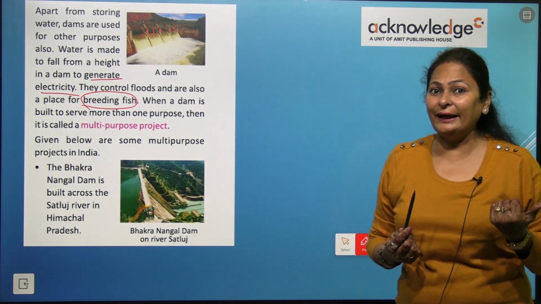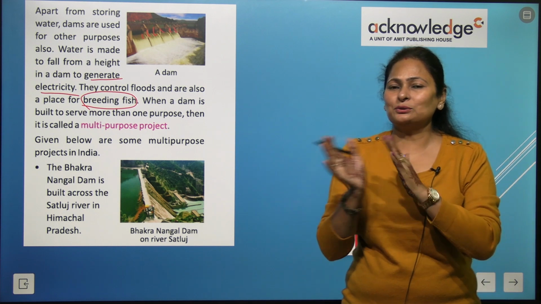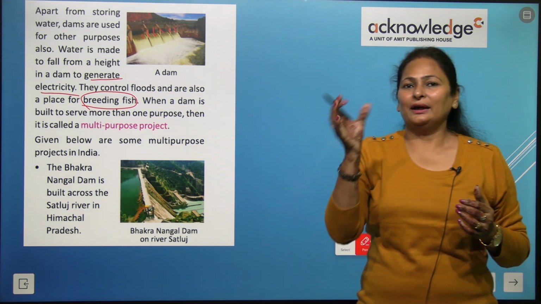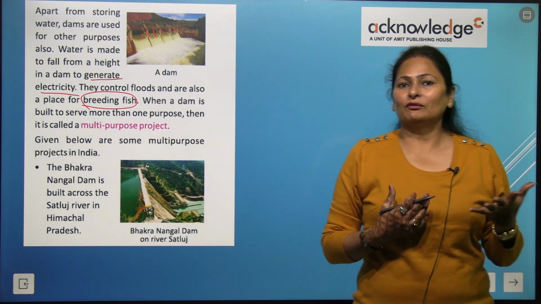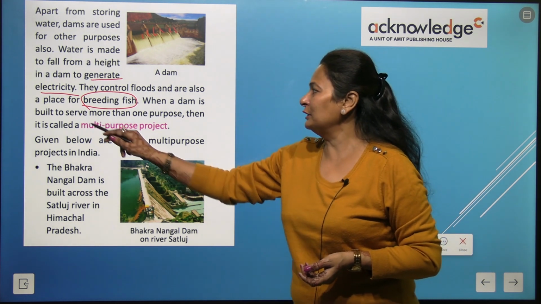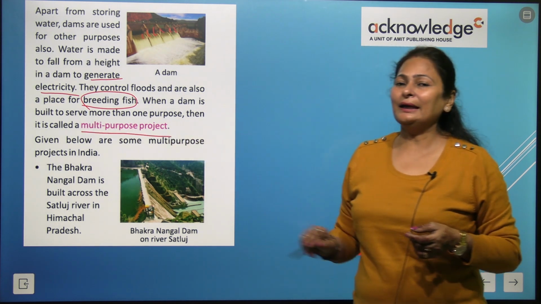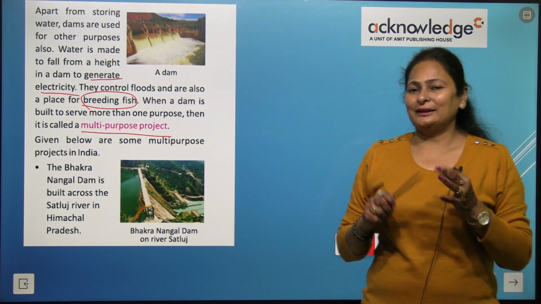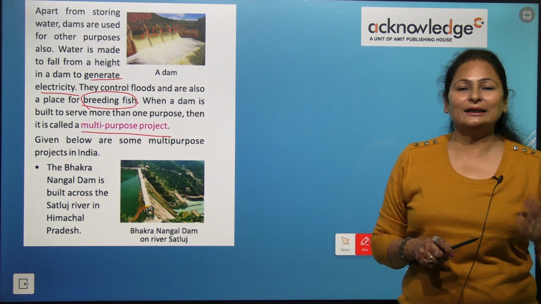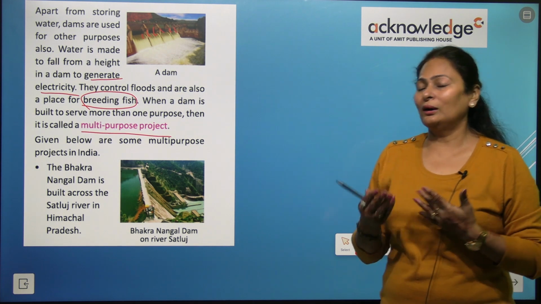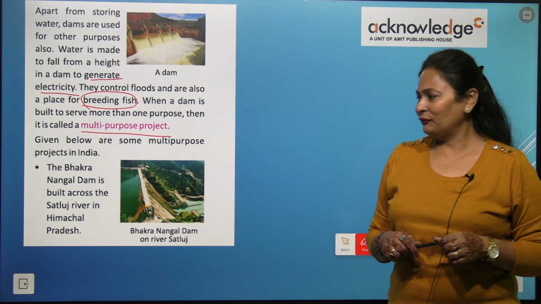These are called gates, right? So when the gates are closed, water is stored there. When the gates are opened, water is flowing out of these gates. When a dam is built to serve more than one purpose, we call it a multi-purpose project. It is being used for fishing, for irrigation, and for generating electricity. So this is called the multi-purpose project. Have you understood, kids? Very good.